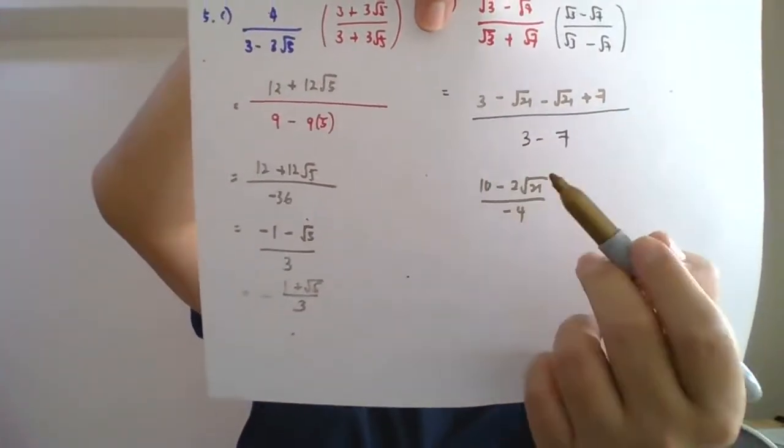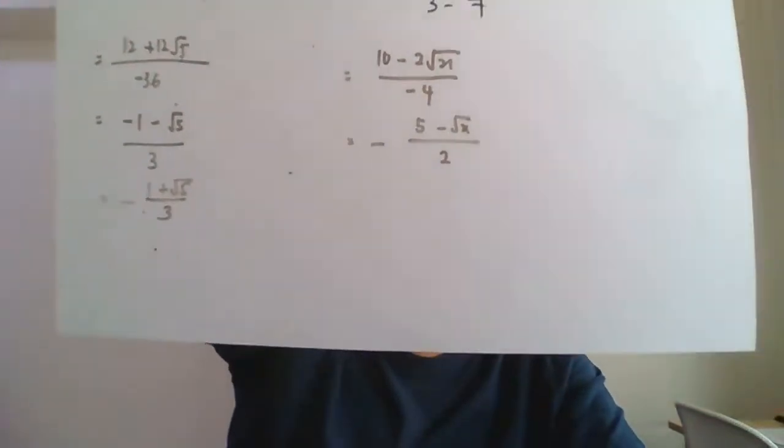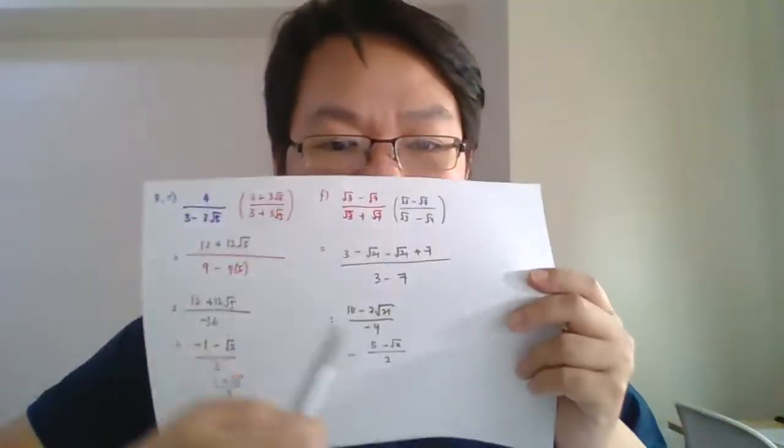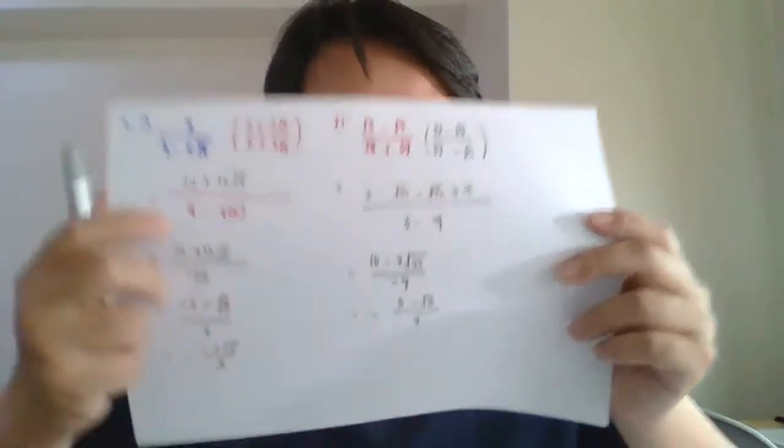Now, negative 4, 10 and 2, we can simplify, right? So, I potong, then I akan dapat negative, tengah-tengah, I letak 5 minus surd 21 over by 2. Yeah, so this is the answer here. This is the final answer that we are supposed to get. Okay, because the negative, I put it in the middle. 10 over 4 is 5 over 2, and 2 over 4 is 1 over 2. So this is the answer.